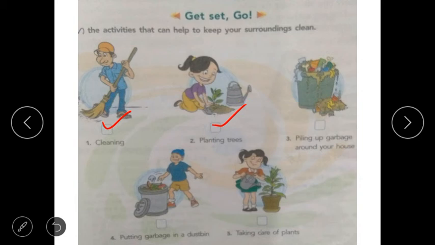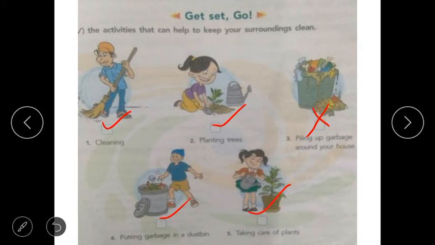So put tick. Piling up garbage around your house. Is it good? Is it helpful to keep your surrounding clean? No. So you have to put here cross in the box. Putting garbage in a dustbin. Yes, that is correct. And taking care of plants. This is also helpful to keep our surrounding clean.